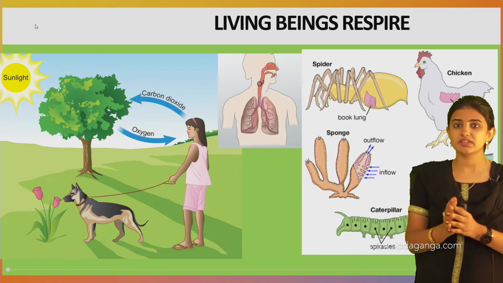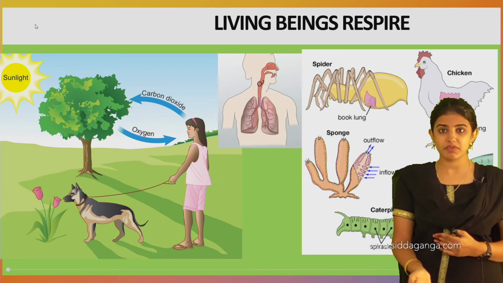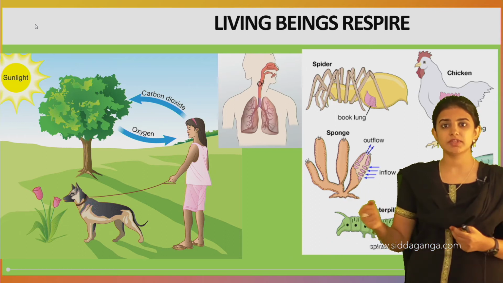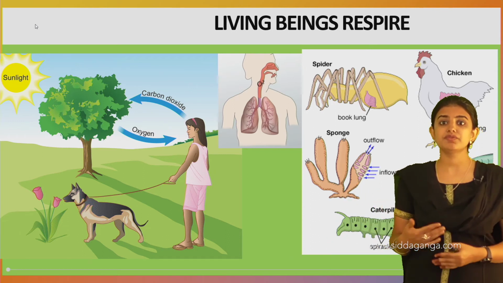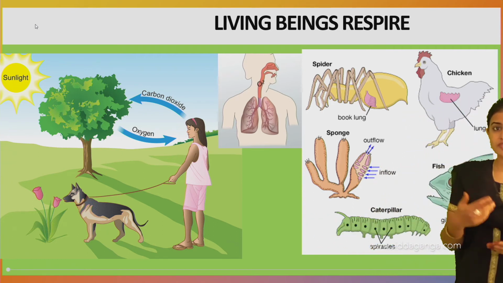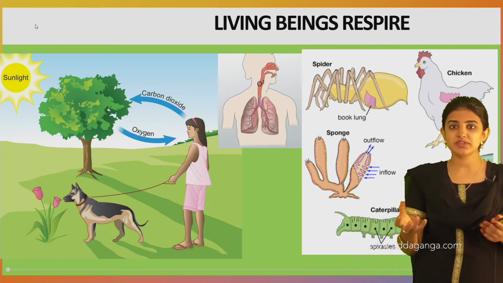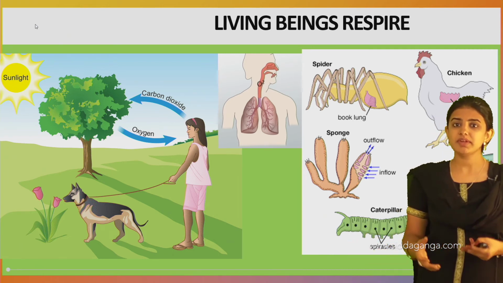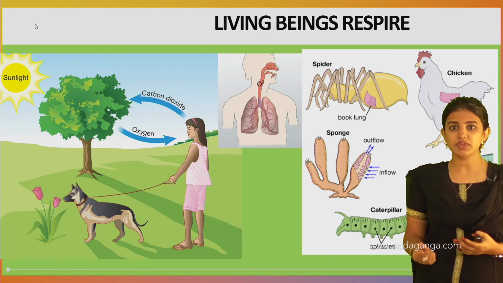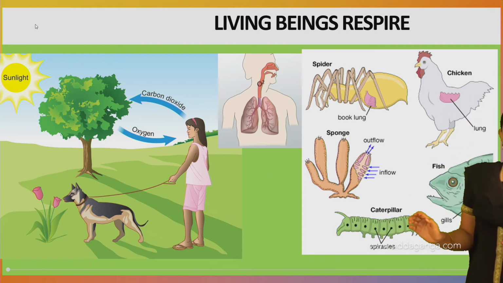Like living organisms respire, we inhale the oxygen and exhale the carbon dioxide from our body, and in turn this carbon dioxide will be utilized by the plants for making food, that is photosynthesis. And see, oxygen is utilized not only by human beings, all the animals utilize oxygen, and thereby respiration is an energy giving process, we get the energy from the food, and this is all about respiration.